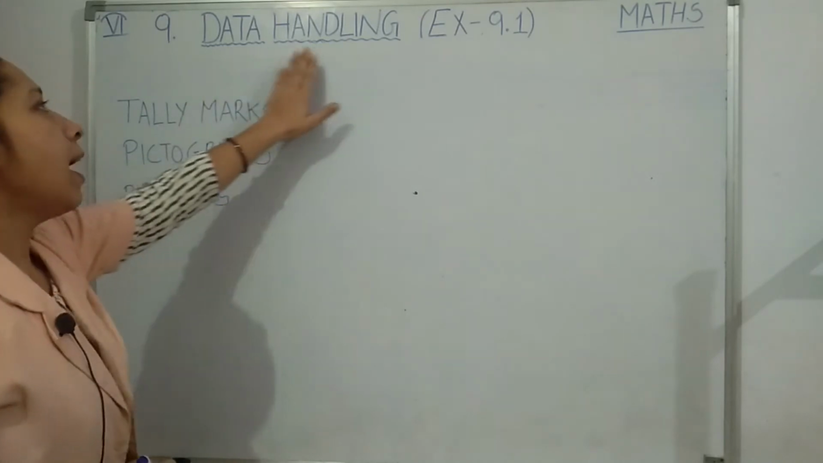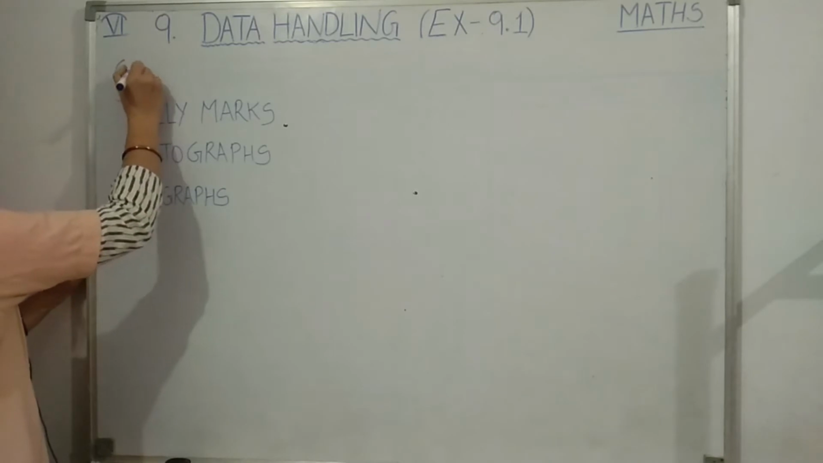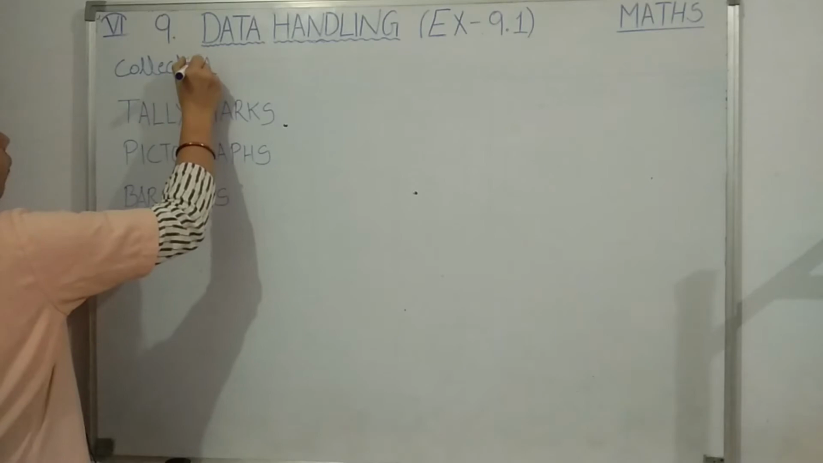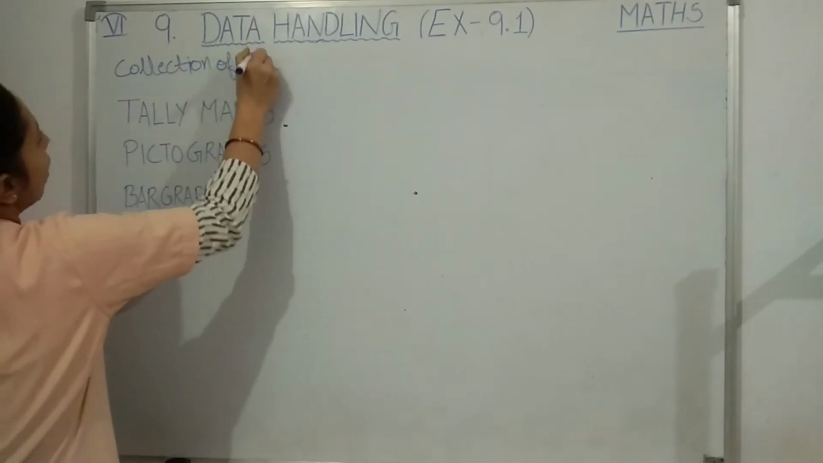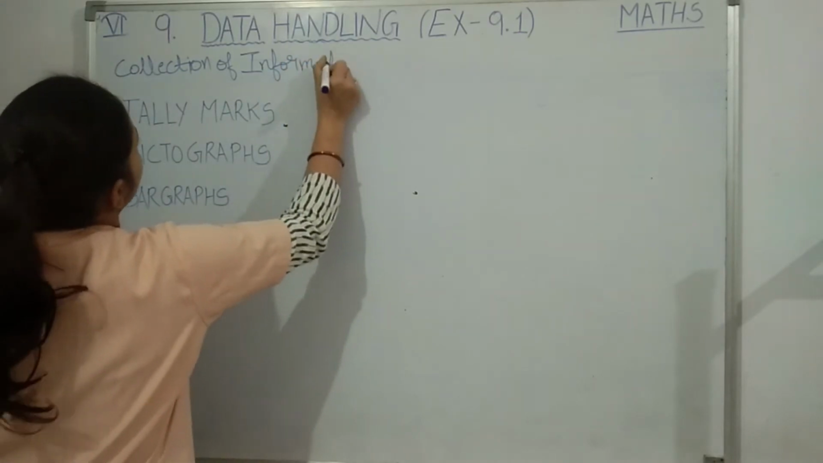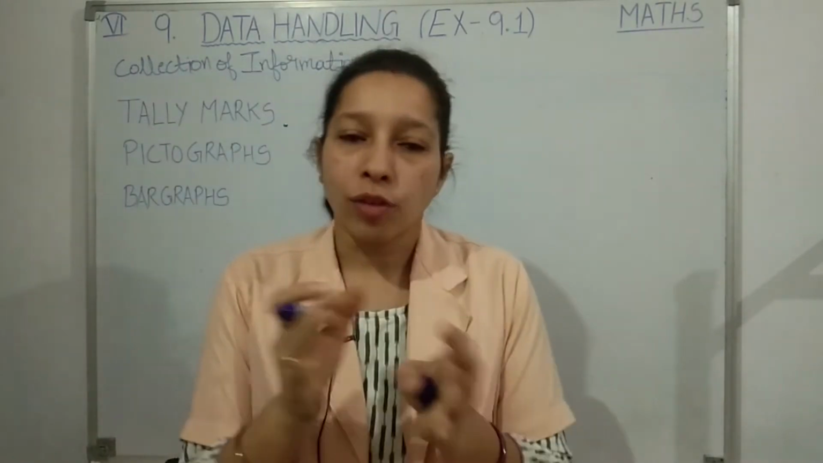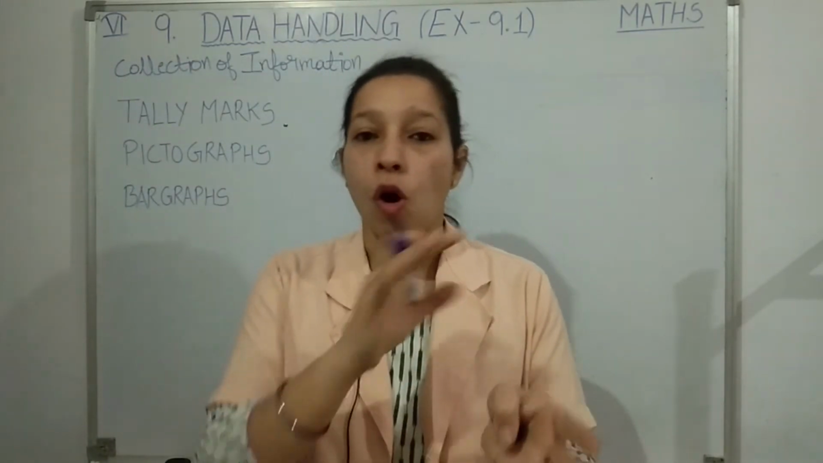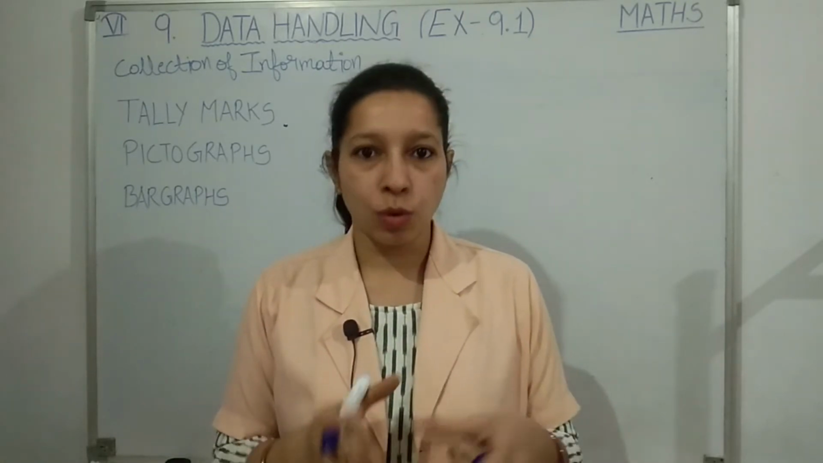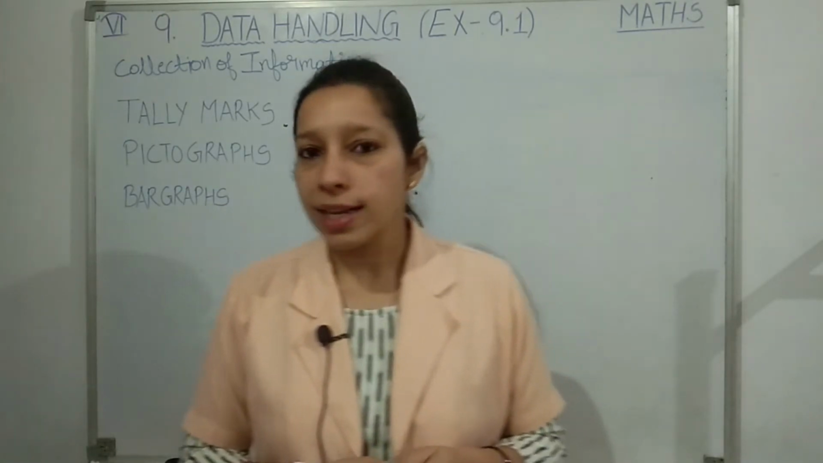So data handling, what do you mean by data, students? Data is just the collection of information. Okay, mostly it is in numerical form. So collection of information is known as your data. Handling means to handle the information. How to handle means you have to record that information, then you have to organize the information properly so that you can get some results. You can infer some results from that data. So this is known as data handling.